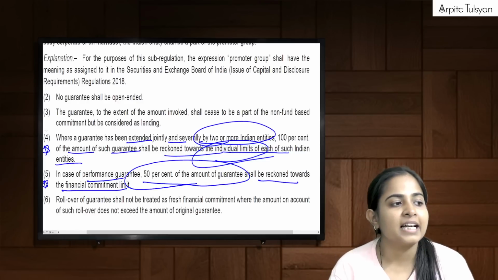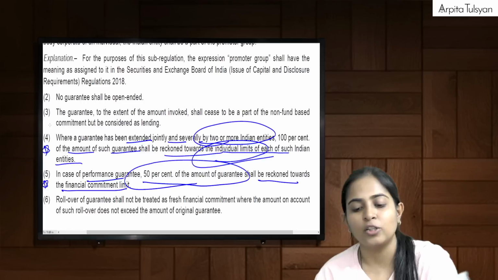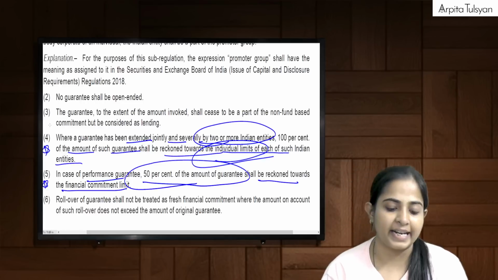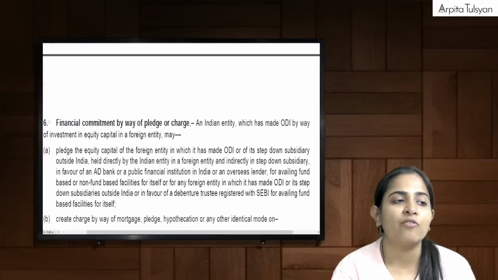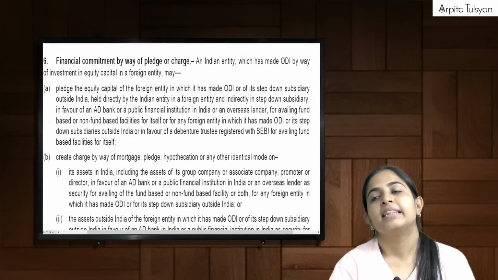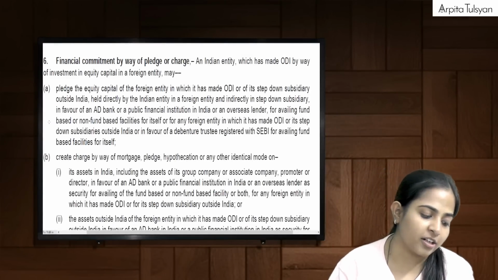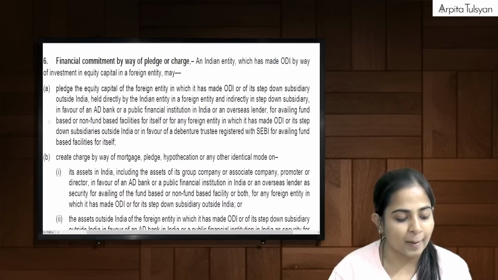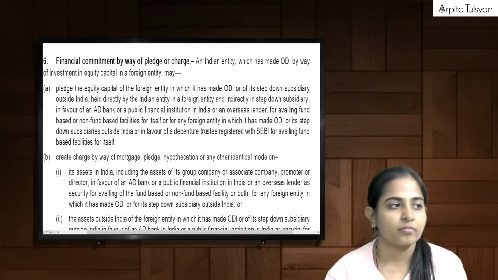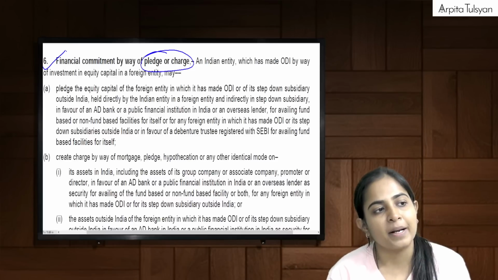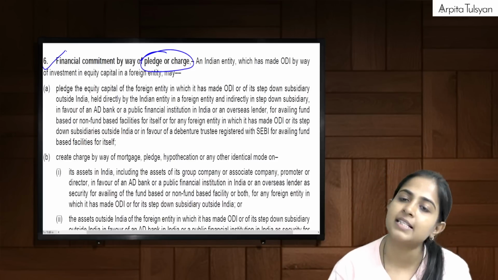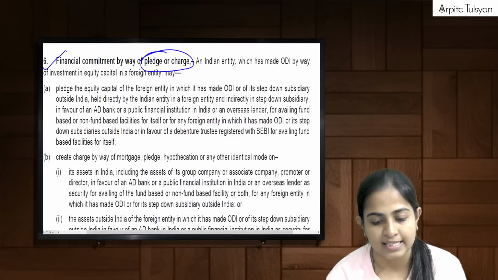Okay, so these are the two specific points that you have to remember in case of guarantee. In case of debt, what was the point that we remembered? The rate of interest charge that we are going to receive should be on arm's length price. Right? Then going on to the next one, financial commitment by way of pledge or charge. Even this is included in that limit itself.